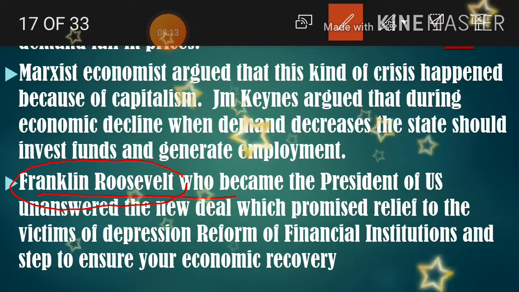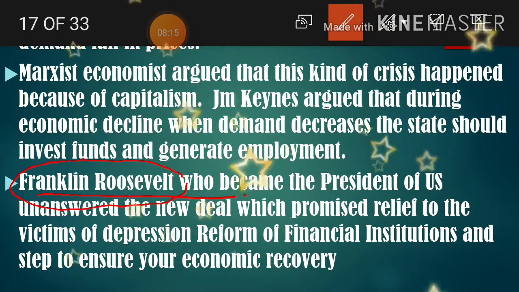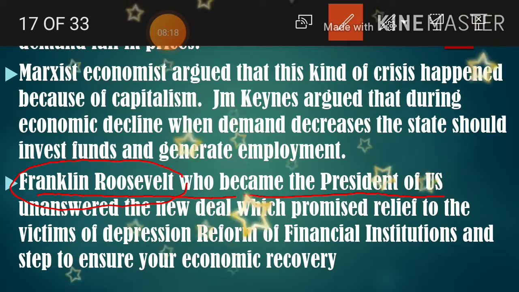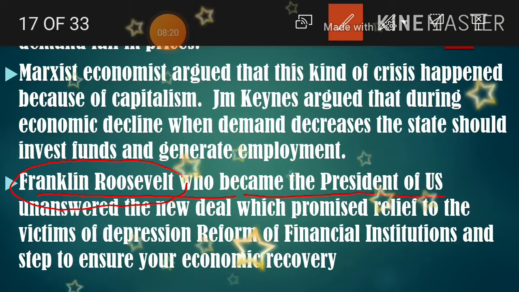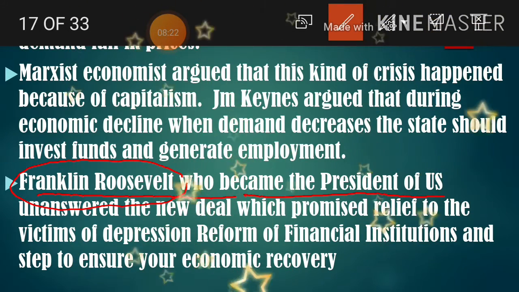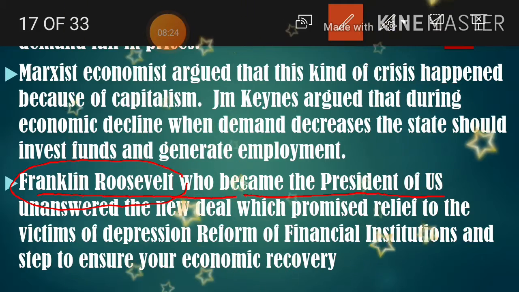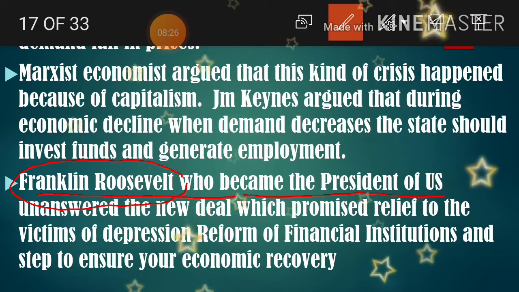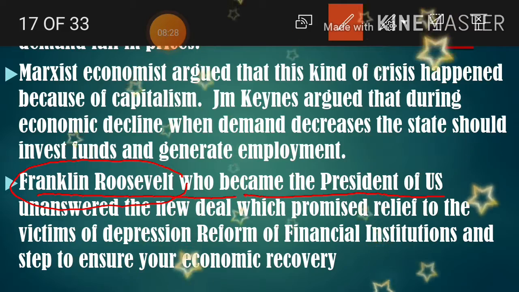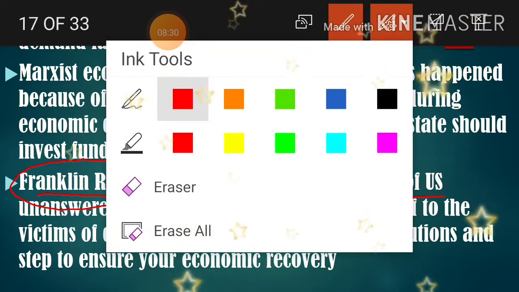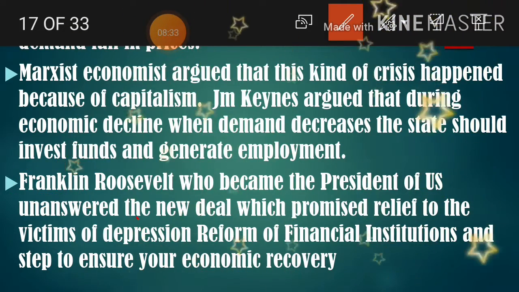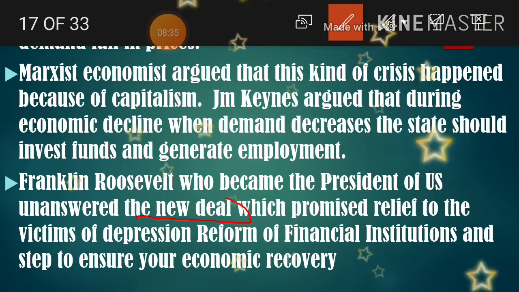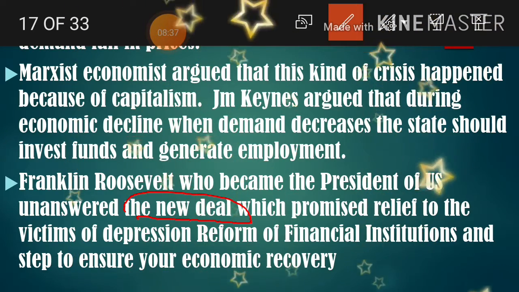According to Franklin Roosevelt, this is what? See, this is a statement of Franklin Roosevelt. According to his statement, America is going to give some financial help to other countries. This is called as what? New Deal policy. Now I underline here what is the New Deal. This is called as what? New Deal policy. I read here.